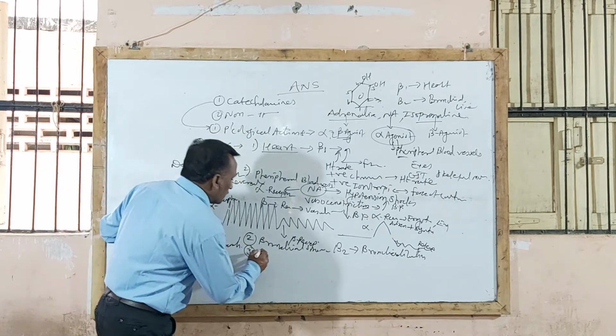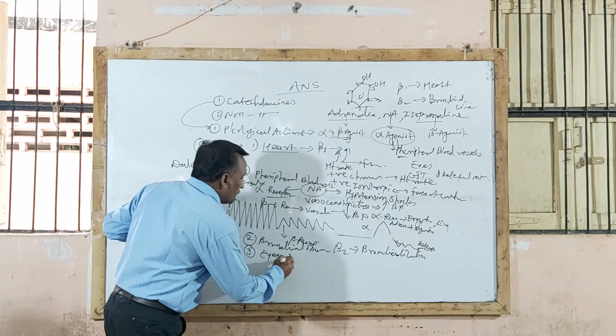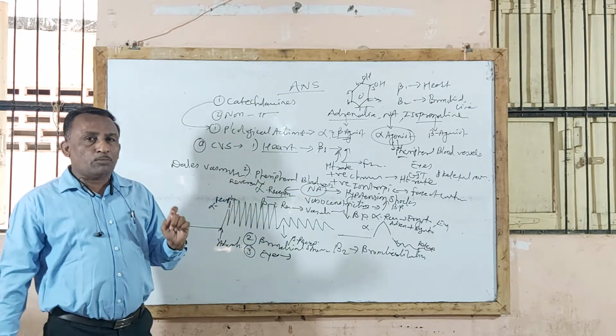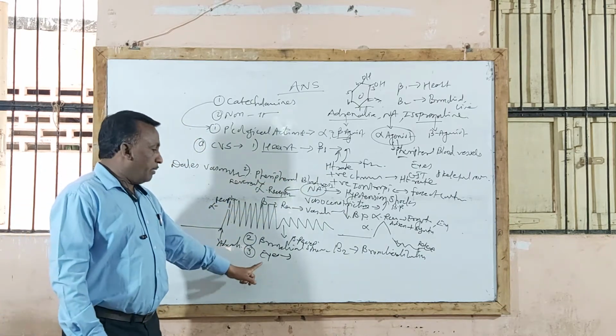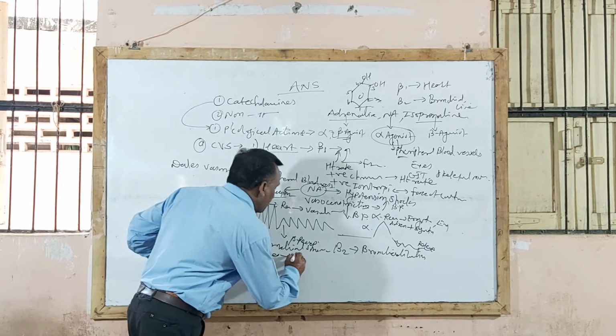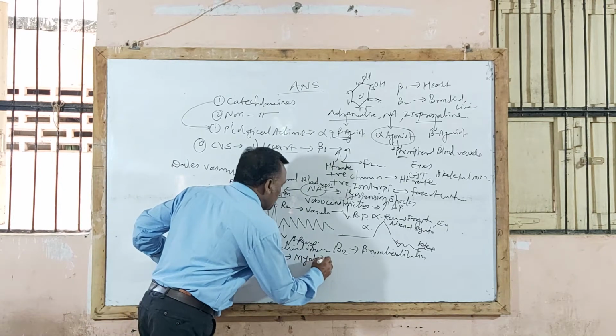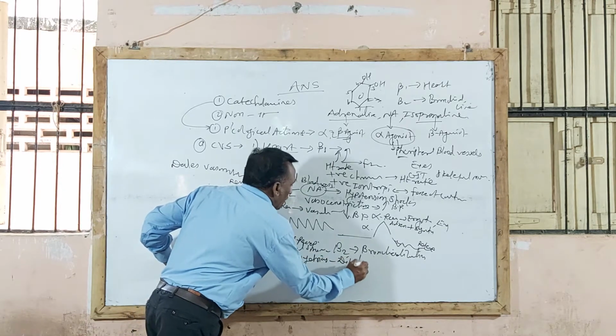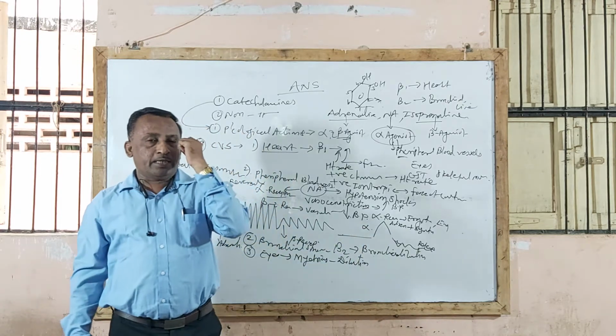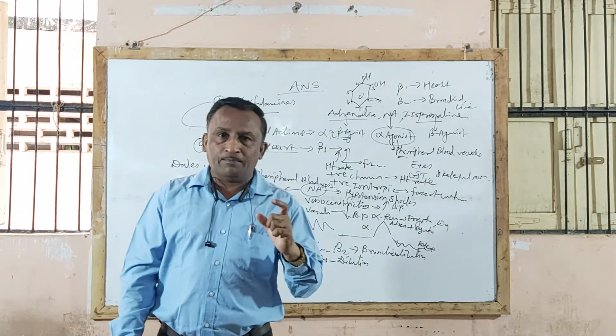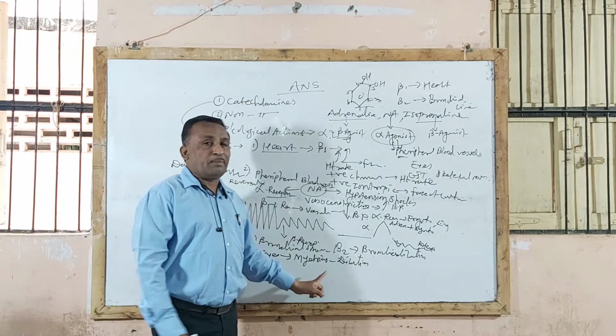Then in addition to this, adrenaline or sympathomimetic drugs also act on the eyes and cause dilation of pupil, that is increase in size of pupil than normal, and that phenomenon is called mydriasis.